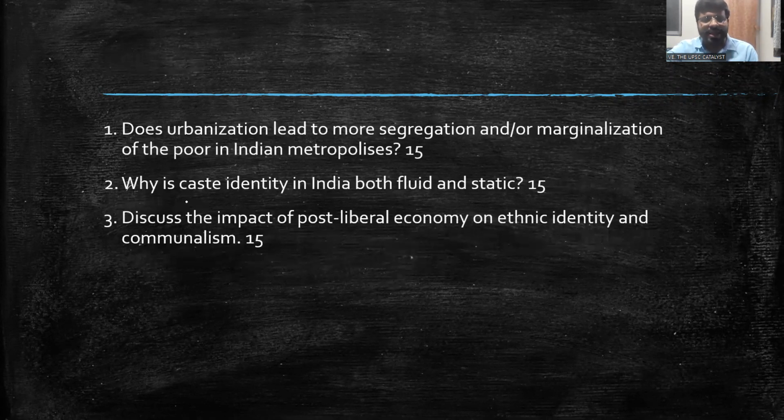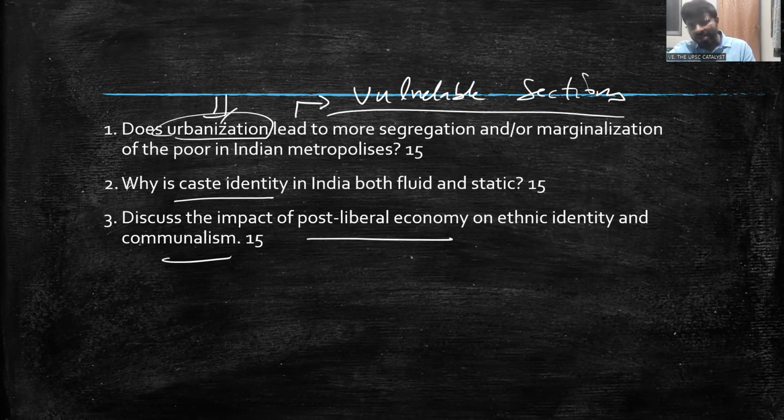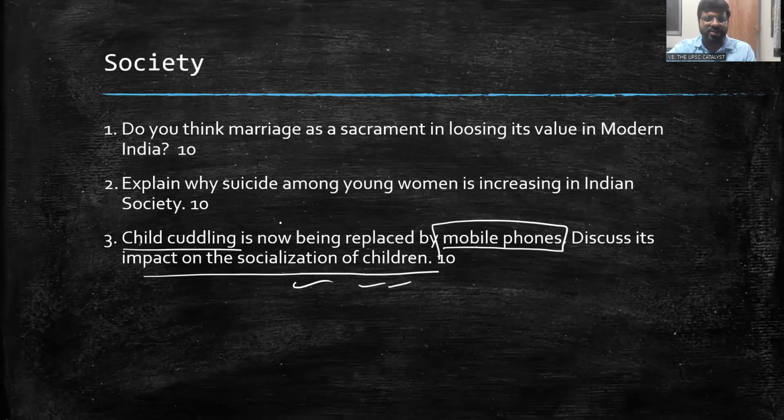Similarly, you can see caste identity, the impact of the post-liberal economy on ethnic identity, and questions on urbanization and its impact on vulnerable sections of the population. Such questions are being asked, right? This is about society. Society is fairly moving towards the difficult part, but if you apply, you can write something, right? There are so many easy questions here. Say, for example, you can write something about marriage decently, not easy, something decent, right?